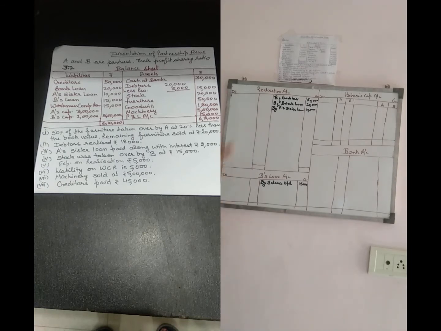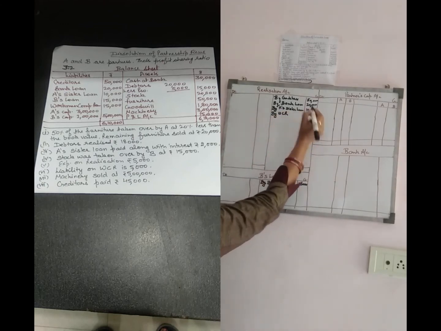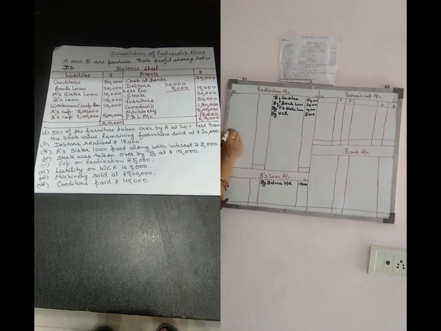So firstly we have to take this amount from the reserve, and the remaining amount is to be given to the partners. For this, firstly we transfer this amount of the reserve to the realization account. So by workman compensation reserve 5,000, and for the payment we make the entry to the bank account.